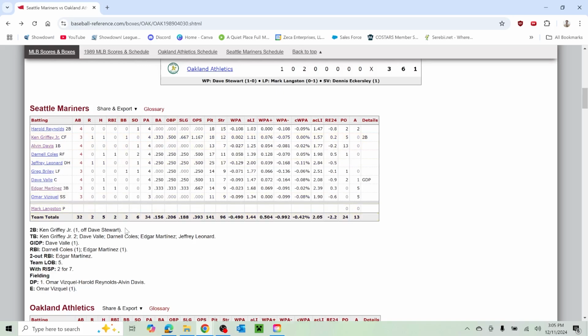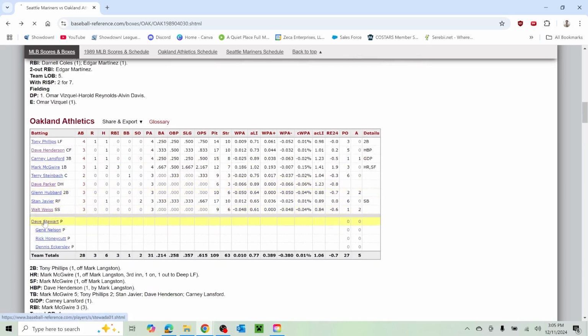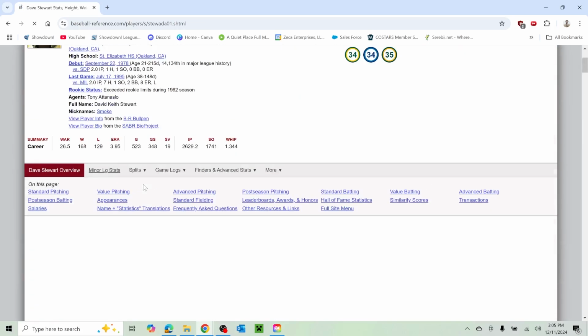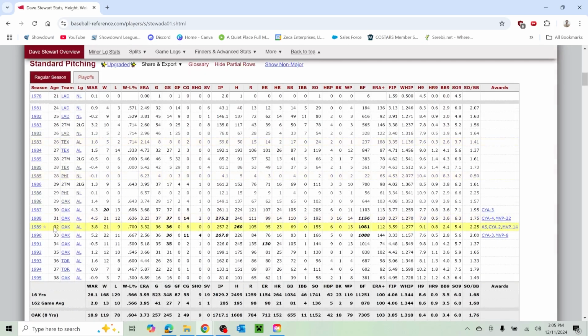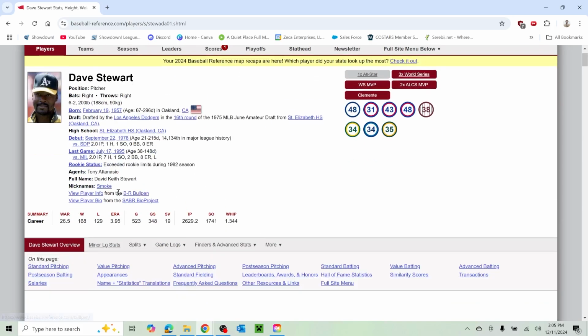So his first major league hit was off of Dave Stewart, who was one of the better pitchers. We can look at him here real quick, too. So this was Dave Stewart towards the middle to late part of his career. This was probably his best year, it looks like. 3.32 ERA. I guess you could actually, no, 1990 was his best year. So he was an all-star this year. This is the only year he was an all-star. Wow, that's interesting.